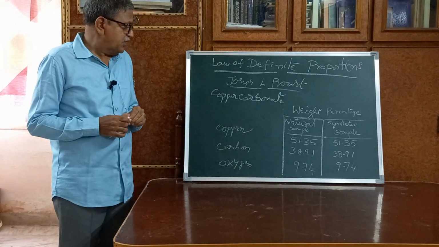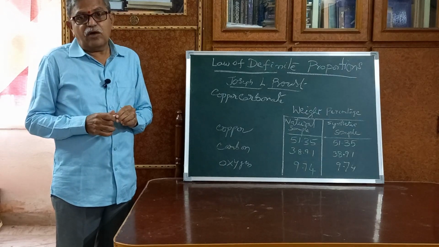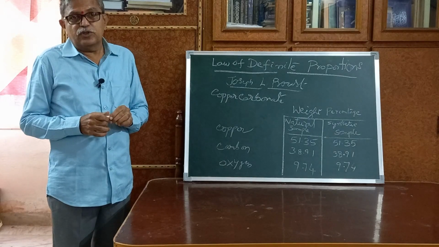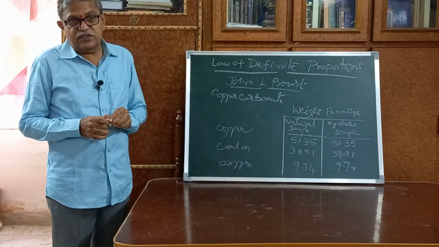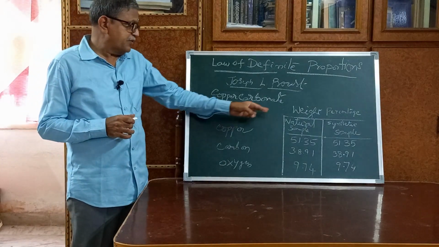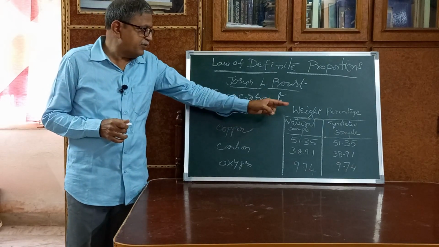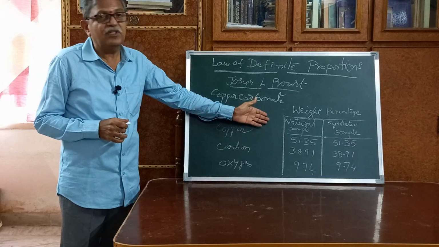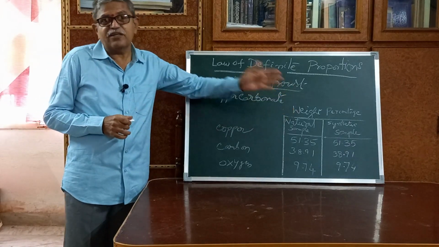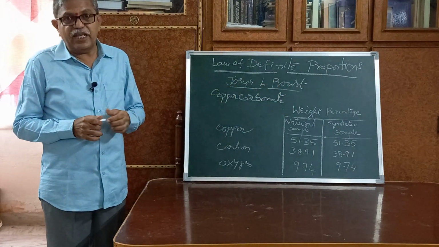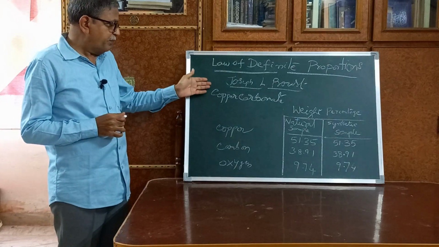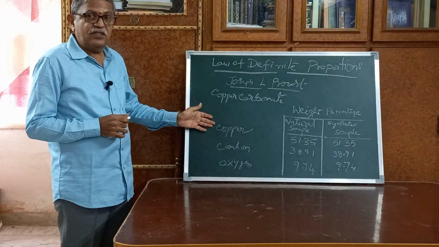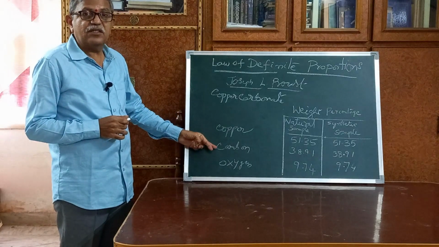Joseph L. Proust took copper carbonate from two different sources. First one is from nature, second one is from the lab. That means the first one is a natural sample, the second one is a synthetic sample developed in the lab. This copper carbonate compound contains the elements copper, carbon and oxygen.